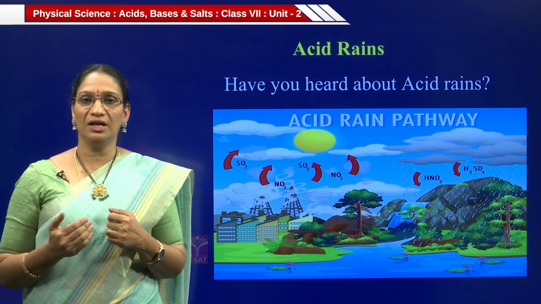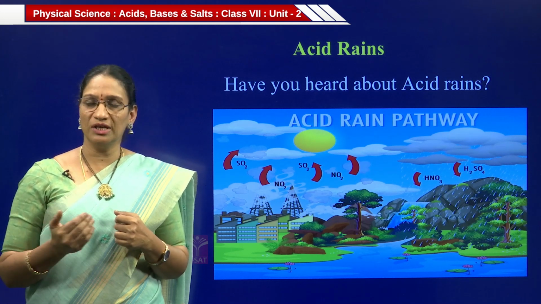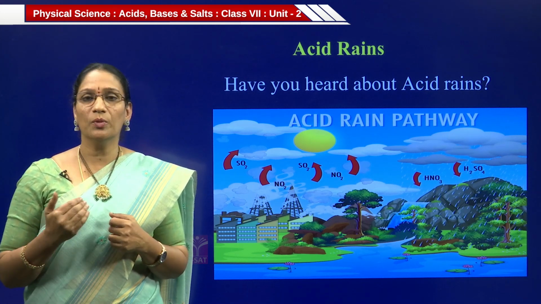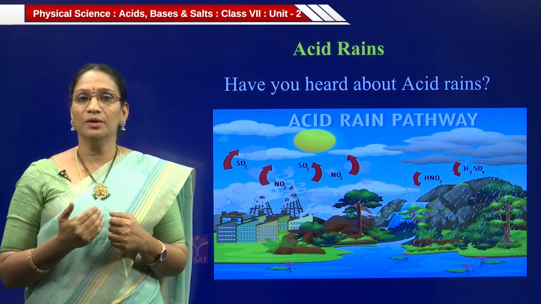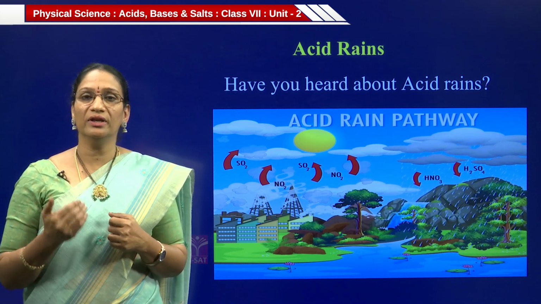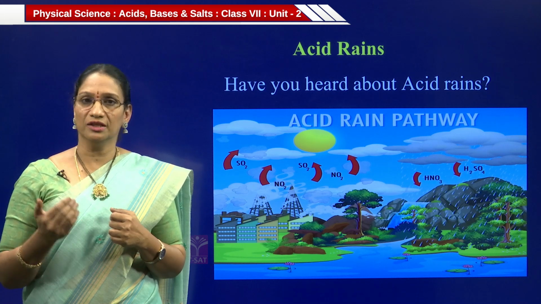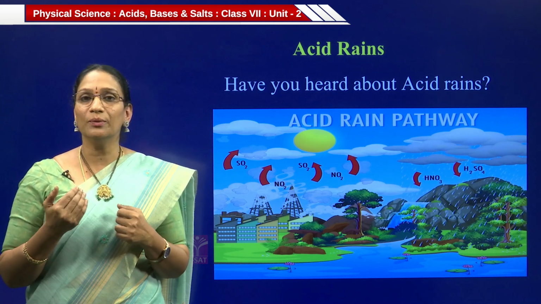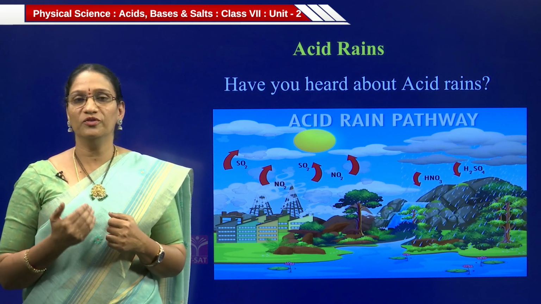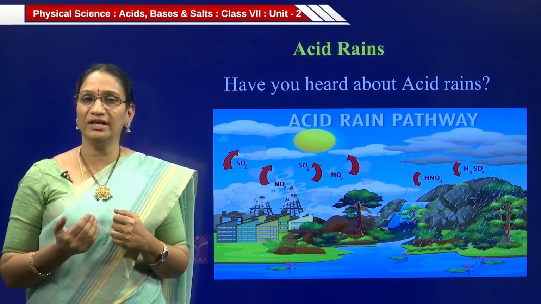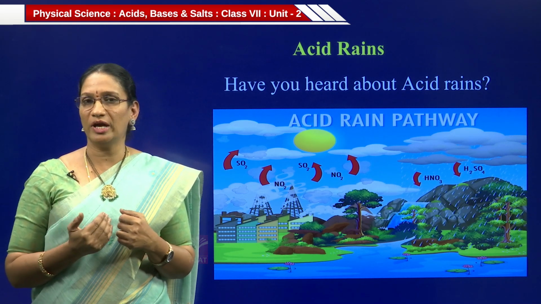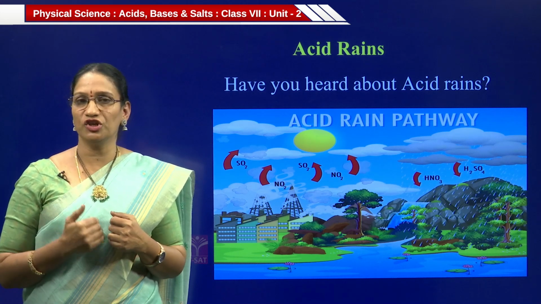They make the Taj Mahal dull, because Taj Mahal is built with marble. Marble is nothing but calcium carbonate. As we already learned previously, calcium carbonate reacts with acids. So the beauty of Taj Mahal will be diminished and it is going to be dull. So acid rains are very dangerous for historical beautiful monuments like Taj Mahal and Charminar.